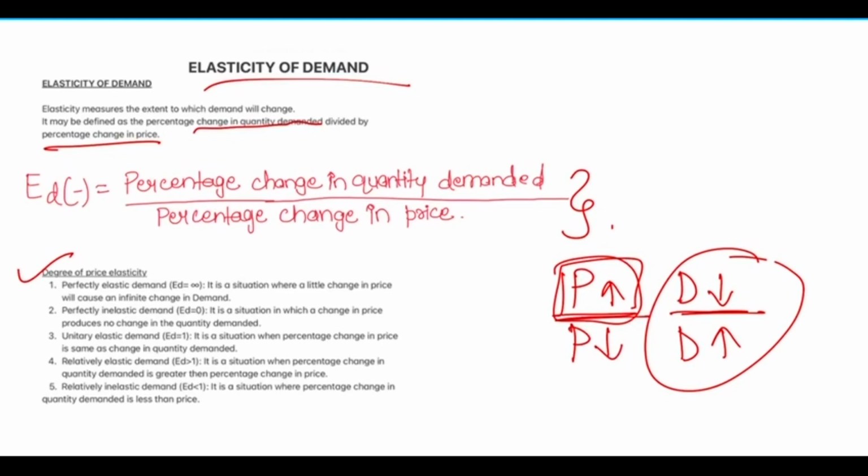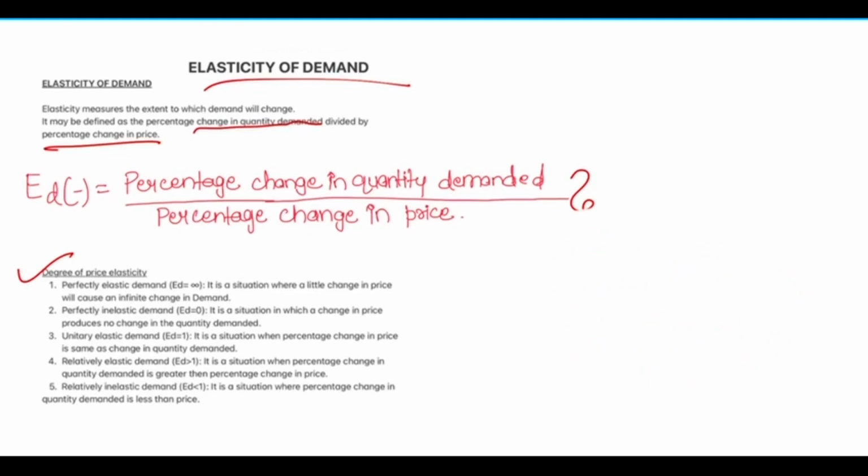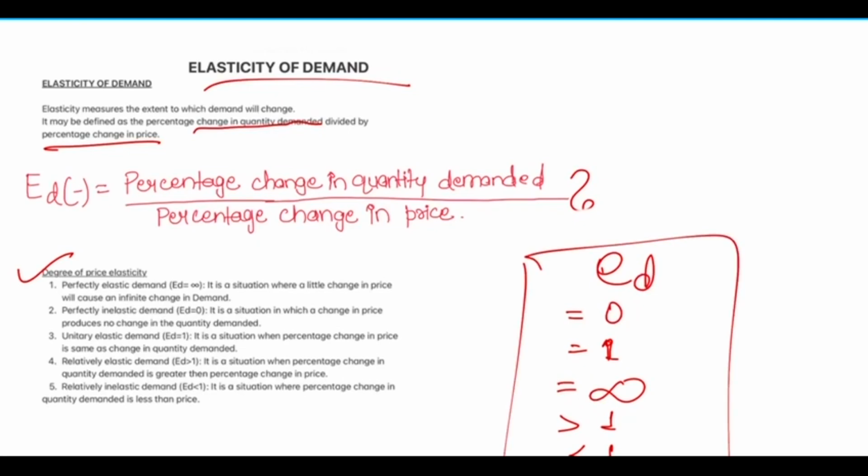Degree of price elasticity can range from 0 to infinity. I'll just write it. ED can be equal to 0, it can be equal to 1, it can be equal to infinity, it can be more than 1, and it can be less than 1. So these are 5 degrees of price elasticity. We will take them one by one.